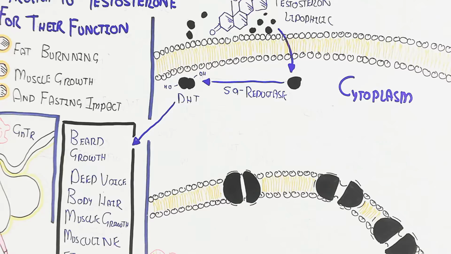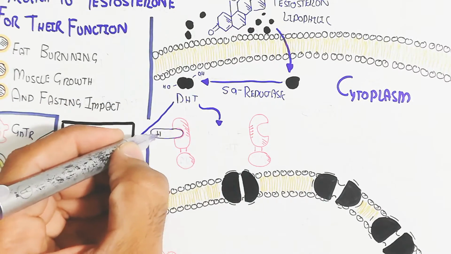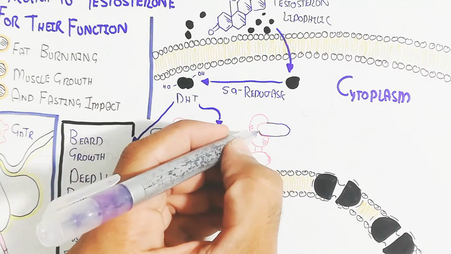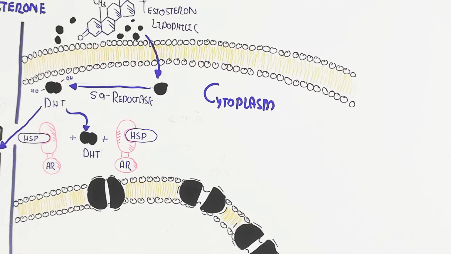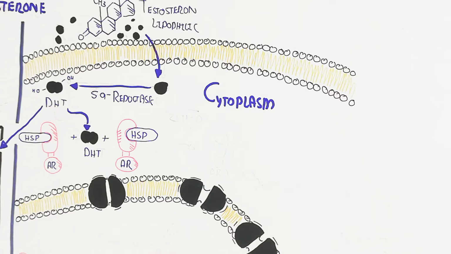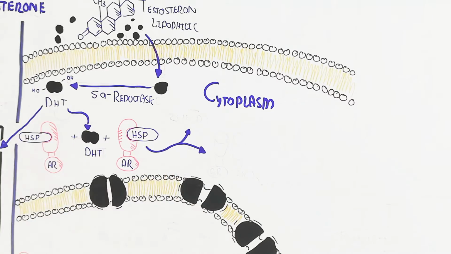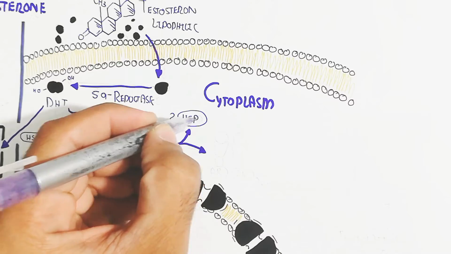Anyhow, dihydrotestosterone combines with the androgen receptor, an intracellular cytoplasmic receptor, which is bound to two HSP, to form the androgen receptor complex.